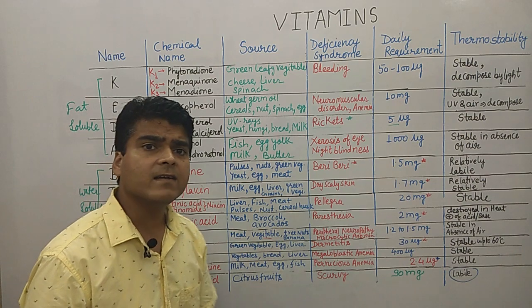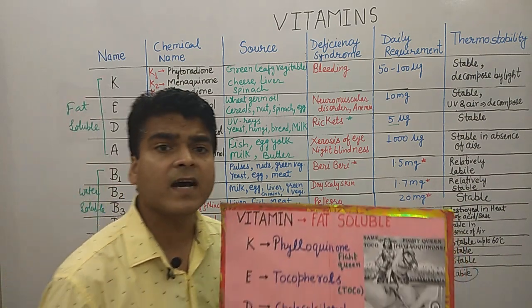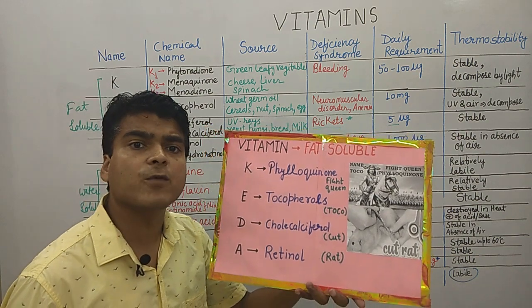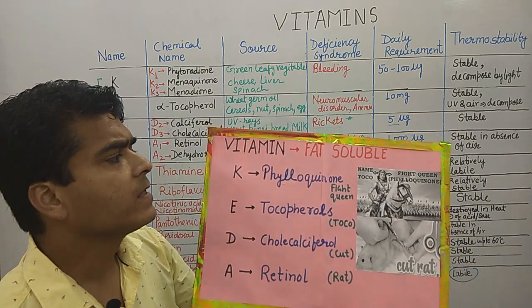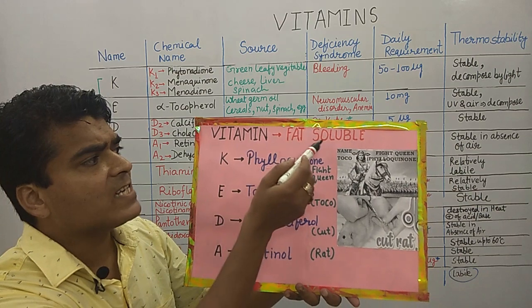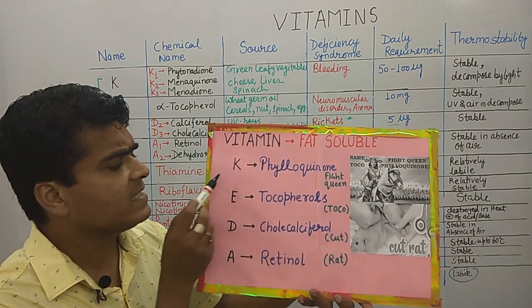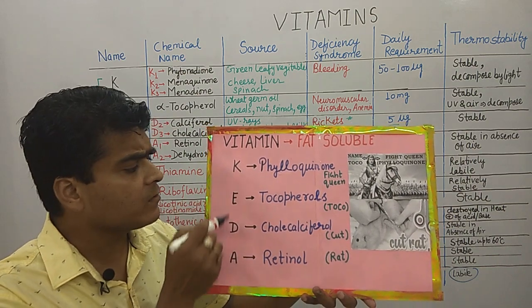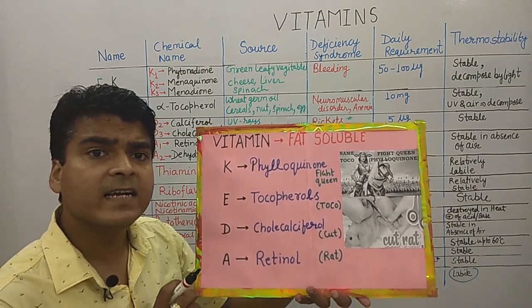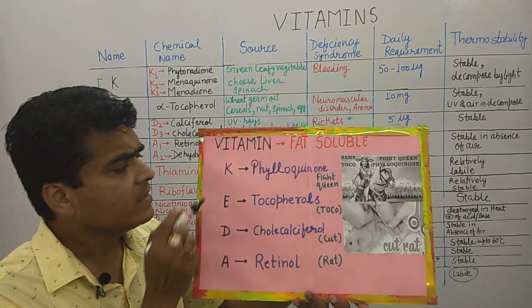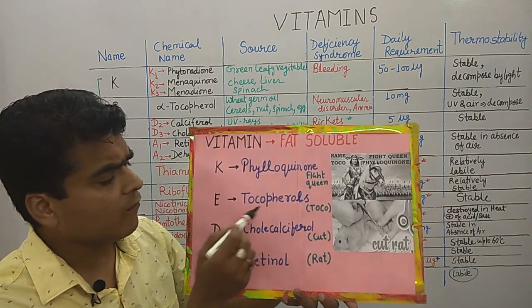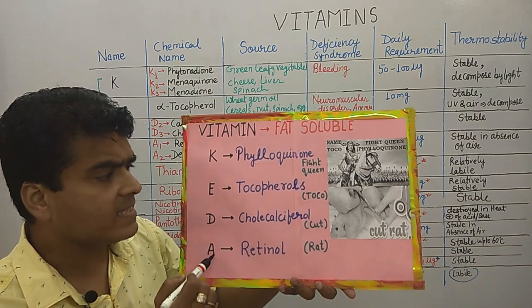Now moving forward, we look at the tricks to learn. This is our trick to learn the fat soluble vitamin names. These are the fat soluble vitamins, KEDA. You can learn it in Hindi, where it is called Keeda. KEDA: K means phylloquinone, E is tocopherol, D is cholecalciferol, A is retinol.